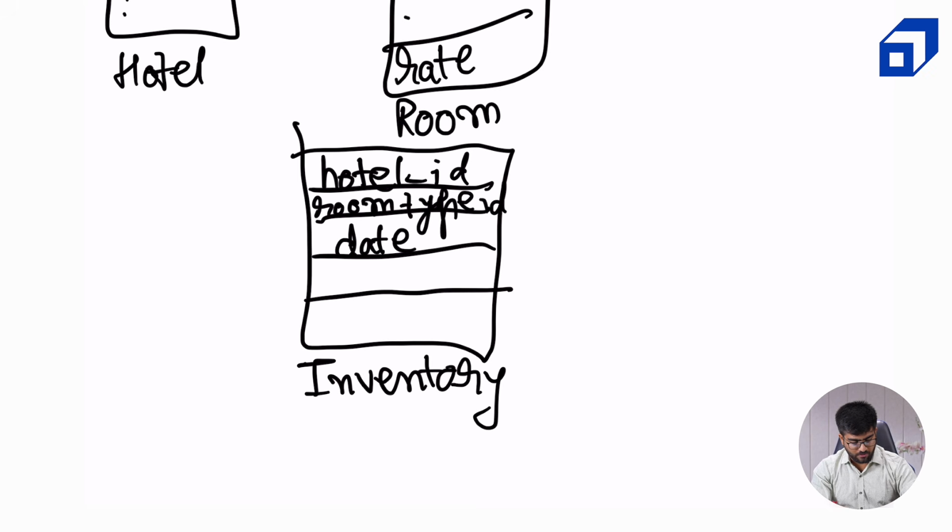So rooms available, okay, and we also need to store the total inventory, because then it will assist our booking service in knowing how many more users can book a room of a particular type on this particular date. So total rooms is also important.